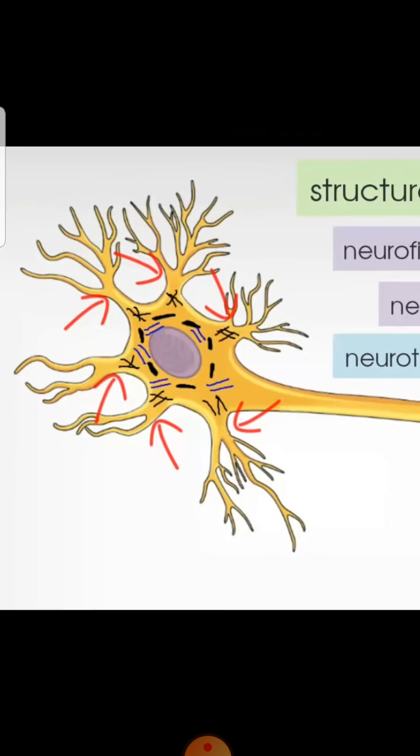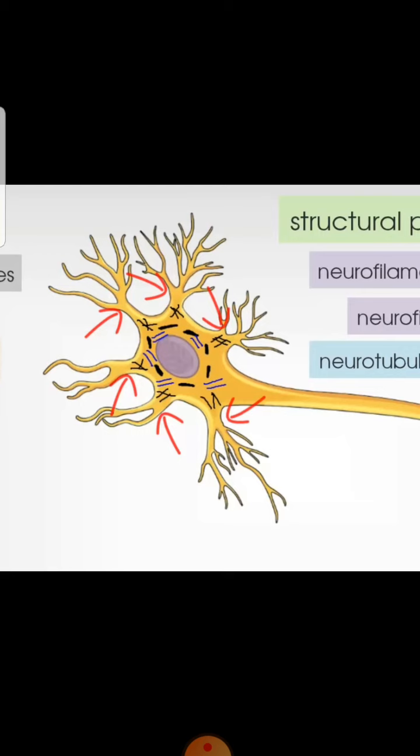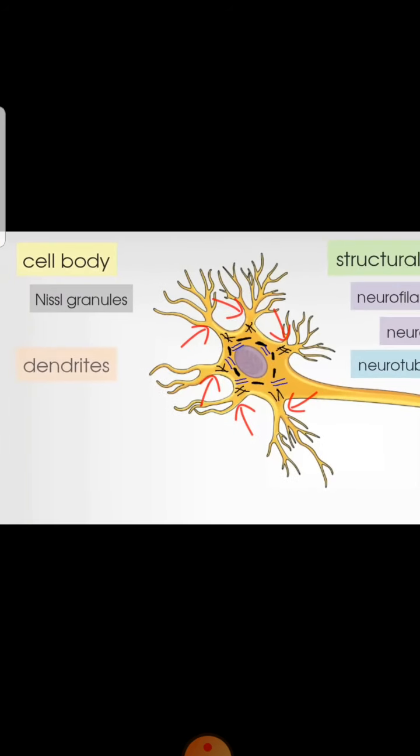Next we will talk about the dendrites, which you can see are the extensions coming out from the cell body. These are highly specialized structures which are responsible for receiving information from other neurons. There are junctions, or we can say the synapses, between the different neurons, and we will see that there are different types of synapses present between the neurons. Through these synapses, the nerve impulse will propagate from one neuron to another.